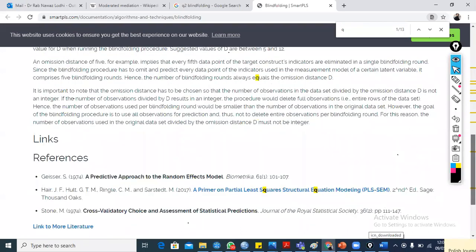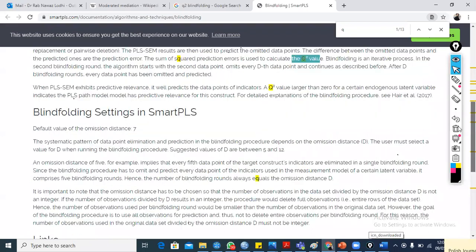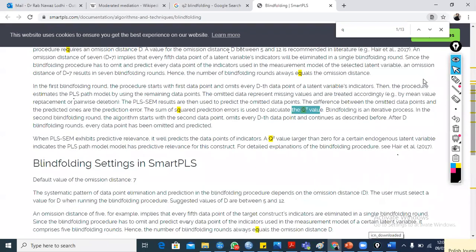This is the criteria. A Q square value should be larger than 0 on the endogenous latent variable. Endogenous means the dependent variables, where the arrows hit. It should not be near to 0. So this is also a quality criteria.